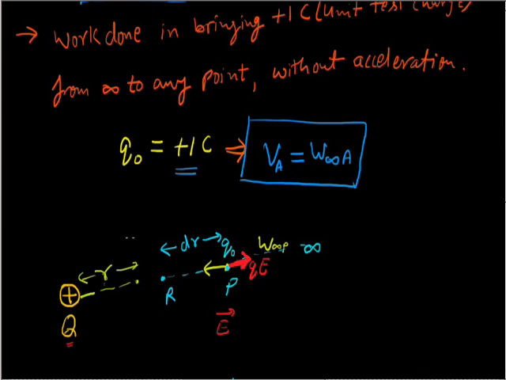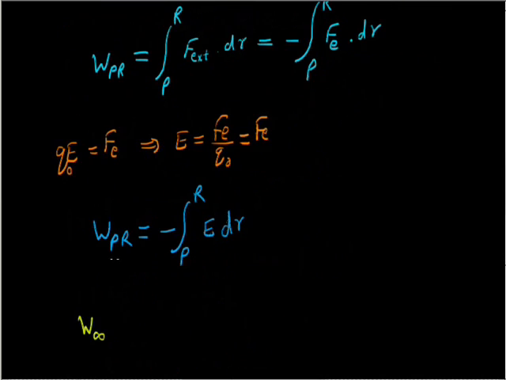So we need to find W infinity A, the work done in bringing a unit positive charge Q naught from infinity to any given point A, which is R distance apart from capital Q charge.